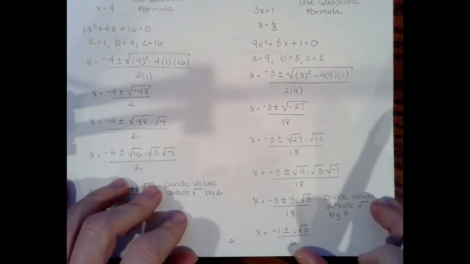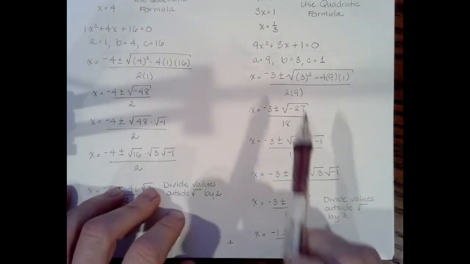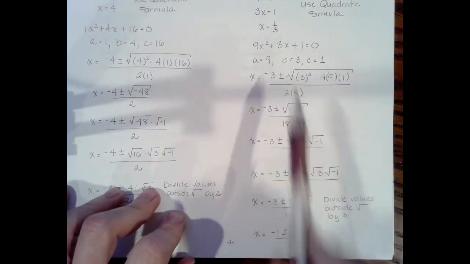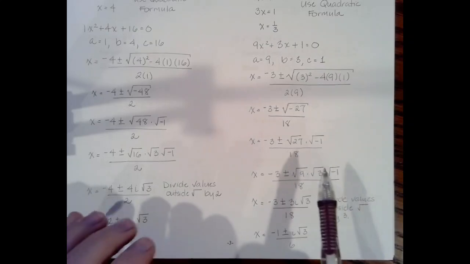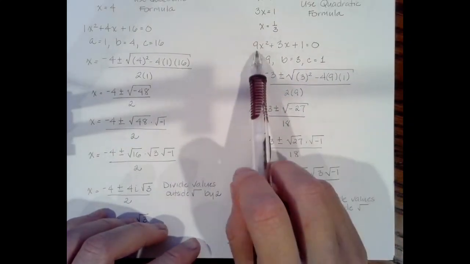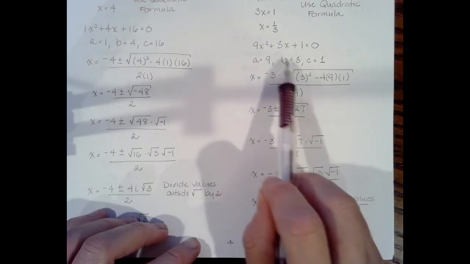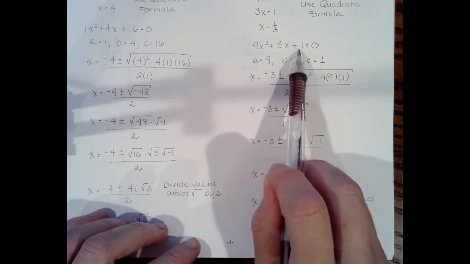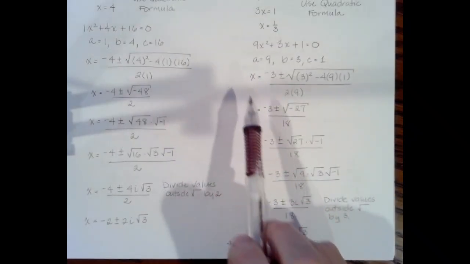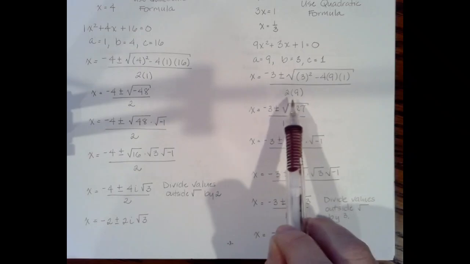So let me scooch this all the way up. Okay, good. So I've got 9x squared plus 3x plus 1. We don't have to write down a 1 for a placeholder to let us know what any of the A, B, C terms are. So we're good. A is going to be represented by 9, 3 is going to be B, and 1 is C. So we're not missing anything like we did before where we had to write the 1 in front of x squared to remind us what A is.